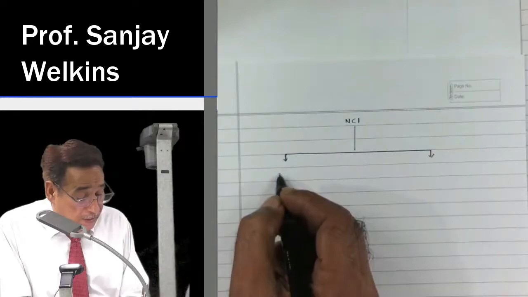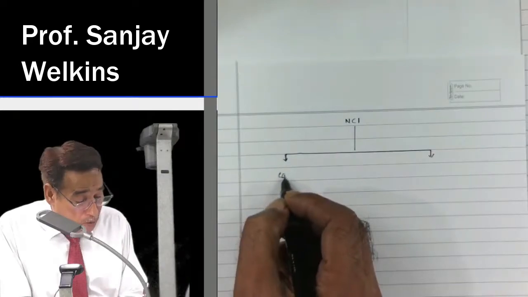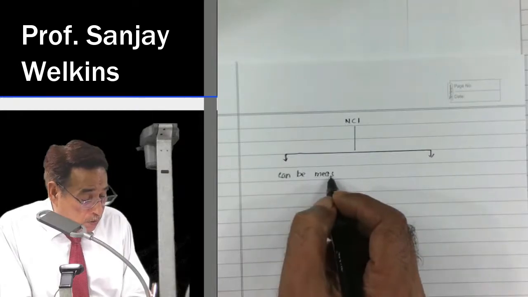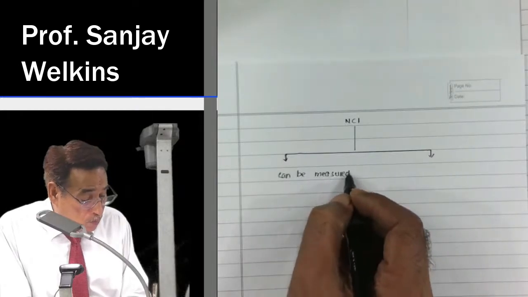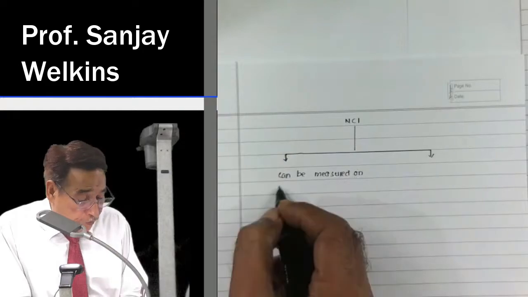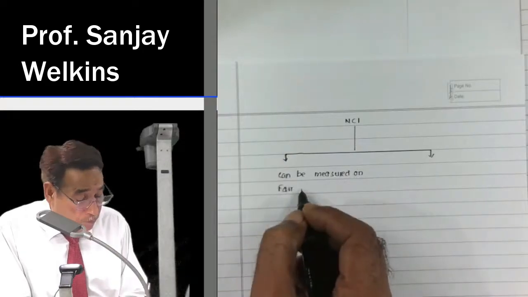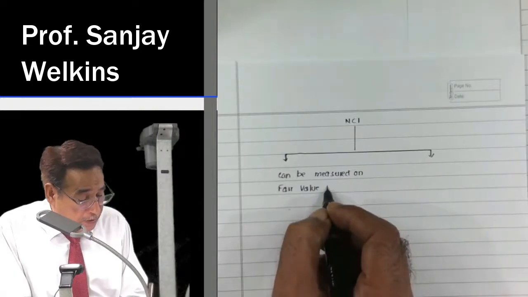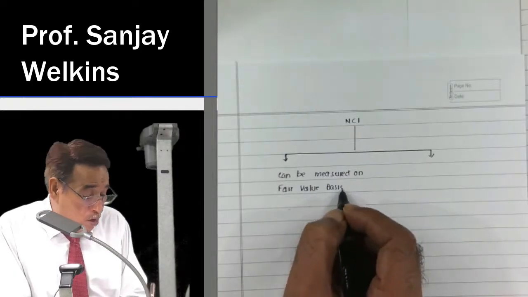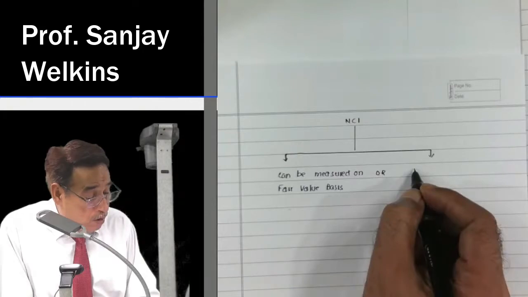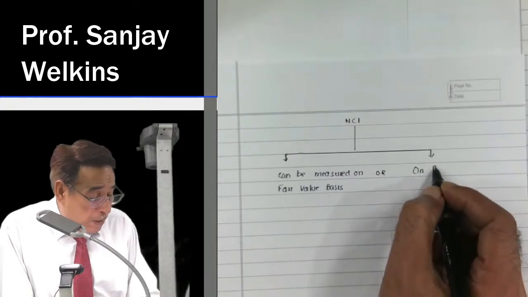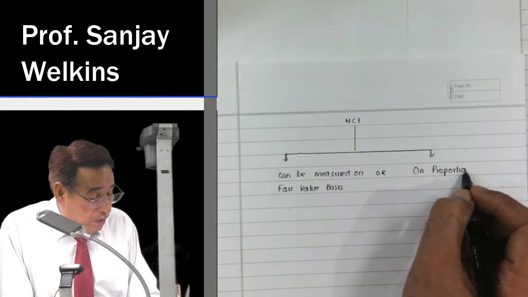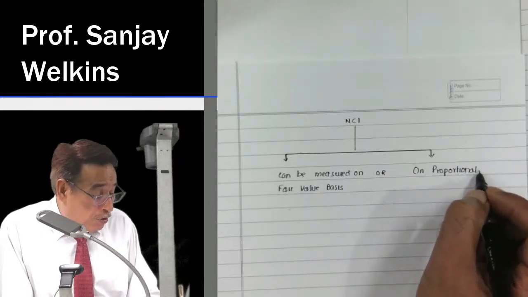NCI can be measured on fair value basis, or on proportionate basis. When I say proportionate basis, it means in proportion to net assets.